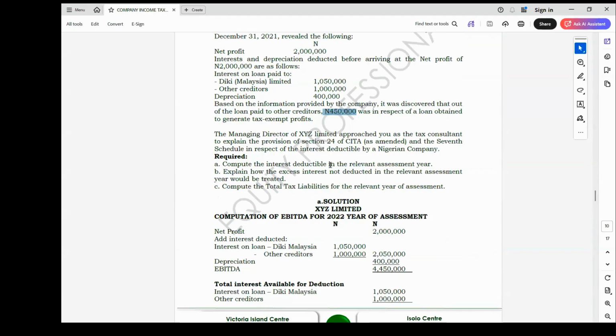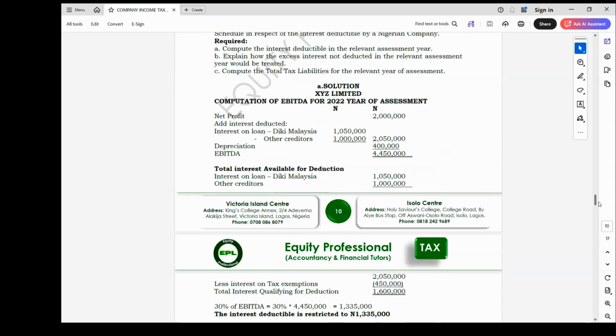They now say explain how the excess interest not deducted in the relevant assessment year will be treated. I explained earlier that any excess amount will be taken to subsequent years after the year of assessment in which the interest occurred, for a maximum period of 5 years, on a first in, first out basis. So to explain it, you have to be specific.